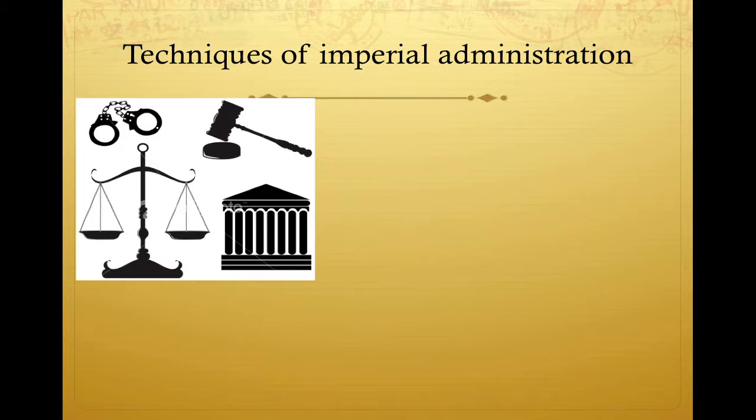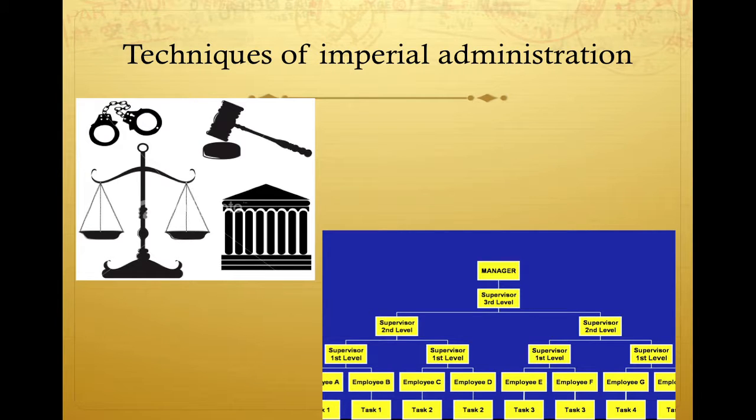Next, techniques of imperial administration. This section reviews methods used by empires to control their subjects. They include a centralized government, a bureaucracy, and legal systems. Chapter 4 covered this in the greatest detail in the section comparing Rome and China. You may recall that Rome focused on laws, while China focused on training bureaucrats. The graphic down here on the right is an example of a bureaucracy, and these diagrams up here on the left are meant to indicate the legal system in Rome.